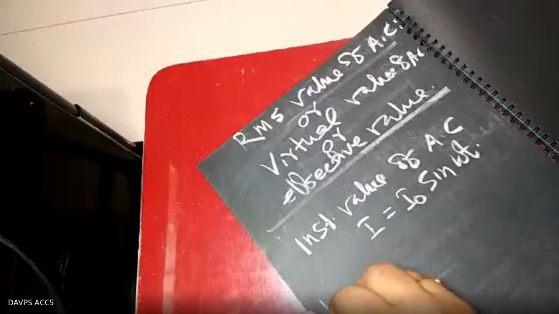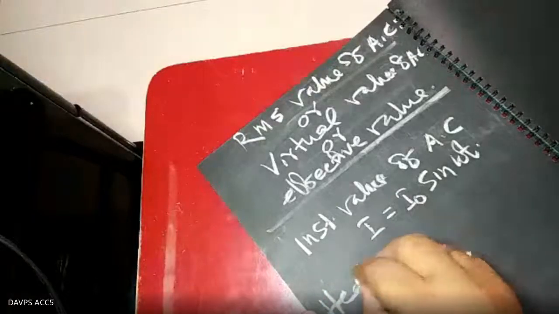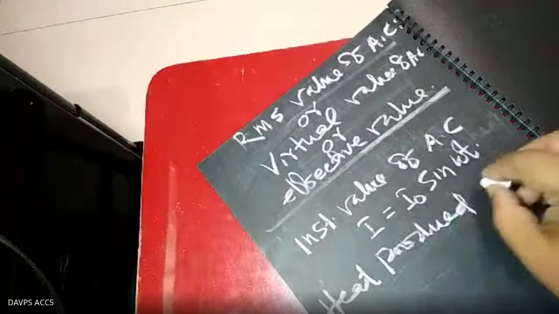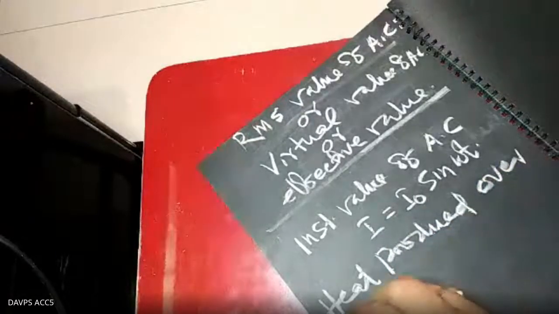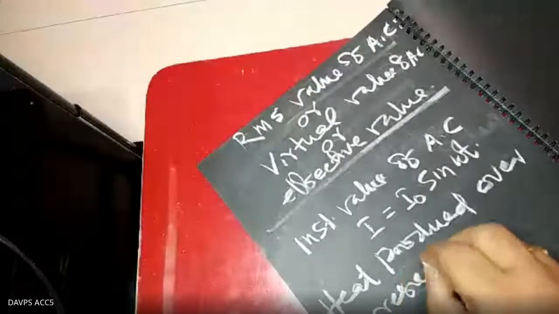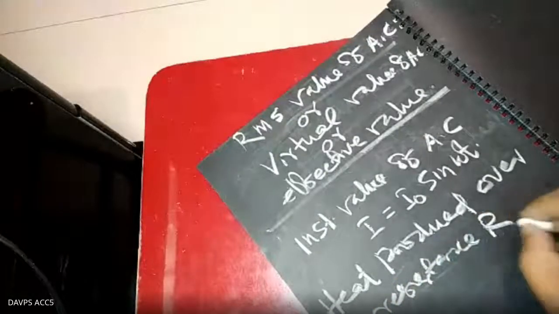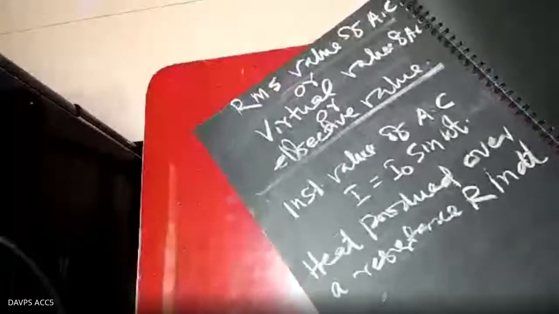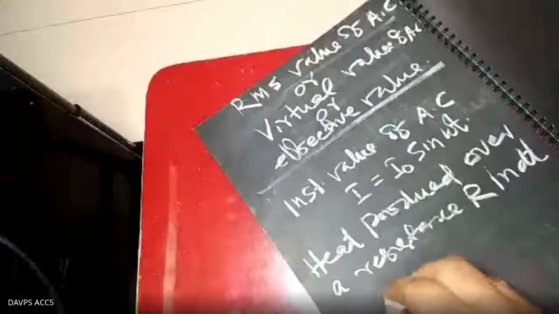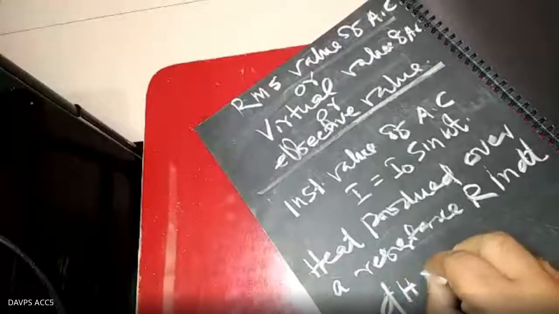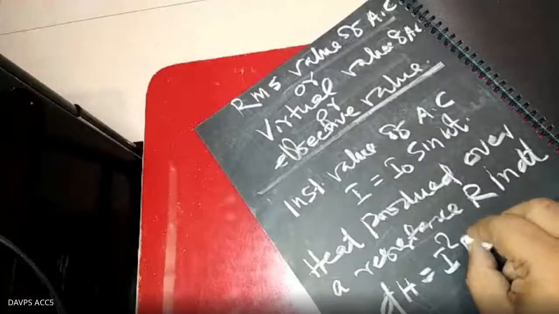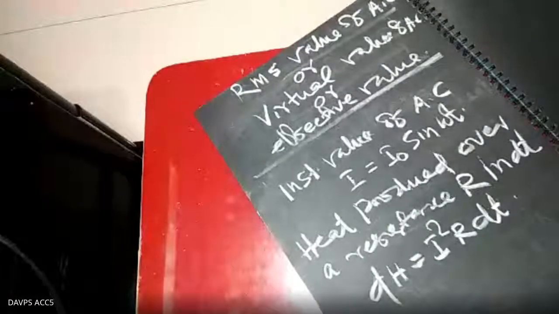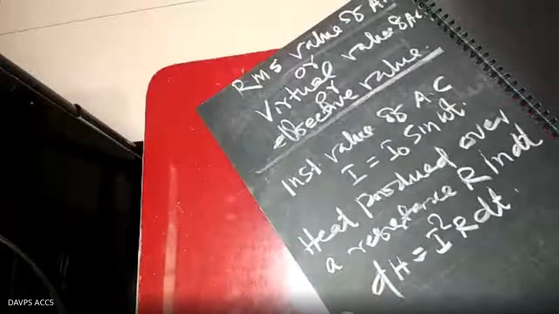So heat produced over a resistance capital R in dt time. You know that dH equal to I square R dt, because H equal to I square R dt, the heat produced for a small interval of time dt.